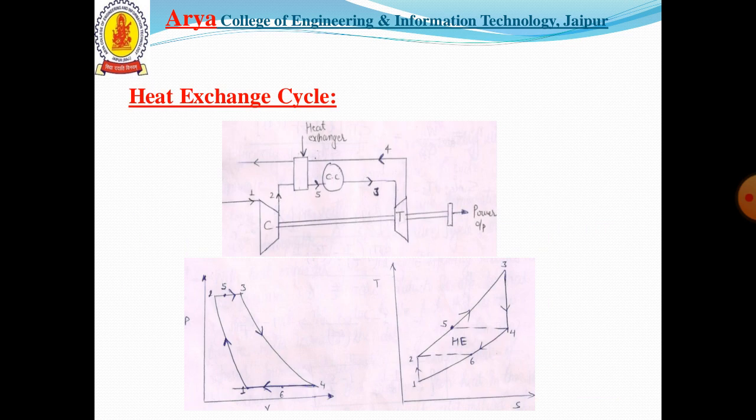Now the heat exchange cycle. First, we have the simple arrangement in which we are using the compressor, combustion chamber and turbine only. In the heat exchange cycle, we are giving the heat of the combustion product to the air before entering the combustion chamber to increase the temperature of the air, such that the maximum combustion of the air or fuel can take place. Below, we have the PV and TS diagram of the cycle.